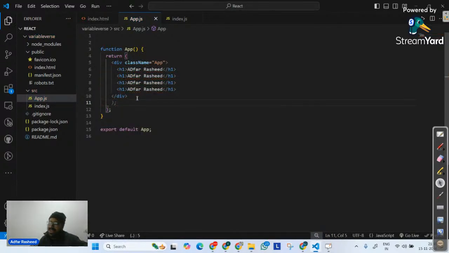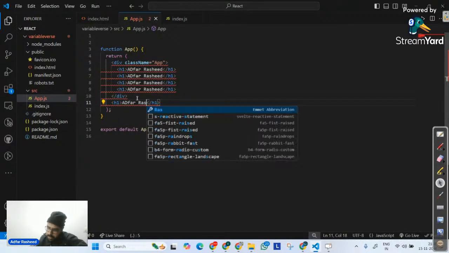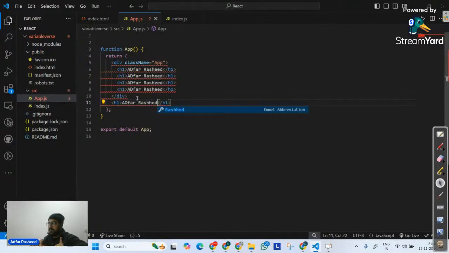So it's div. Now the question will be, sir, how can we return multiple elements out of it? I want to return h1 here as well. I want to write adfarshid and return this as well, because that's my requirement. I want to create a component which will have a div and then an h1 at the bottom, or maybe another component or image there. How?